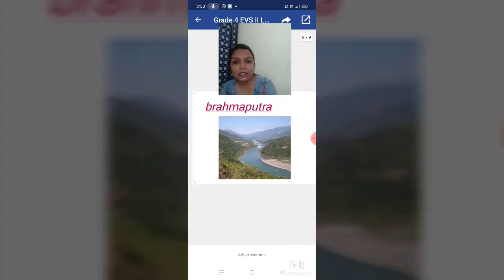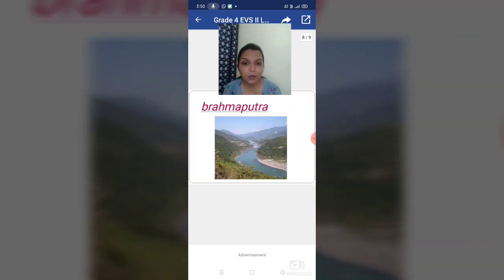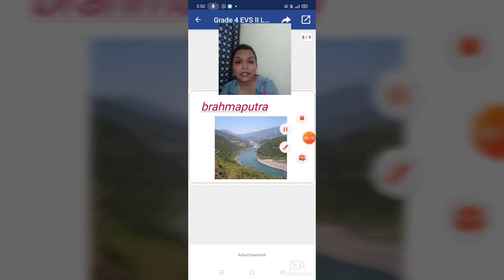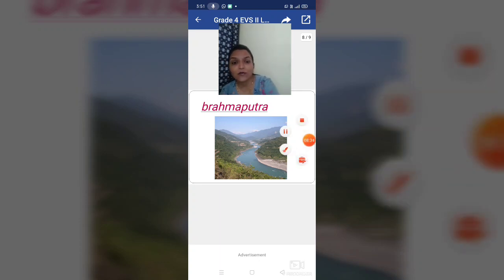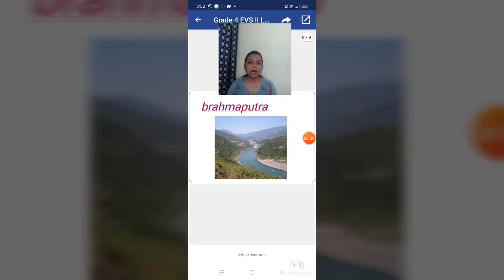Okay, so next basin is Brahmaputra. It is the largest basin, so it is a very special river. Why? Because it is the only river which flows in 3 countries. So which are those countries? India, Tibet, and Bangladesh. So it is a special river because it is the only river which flows through the 3 countries.